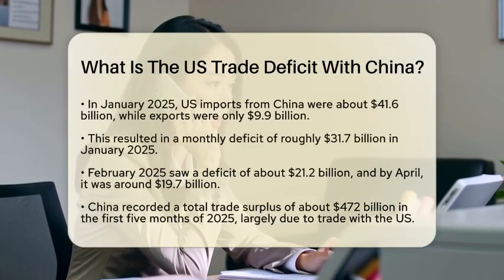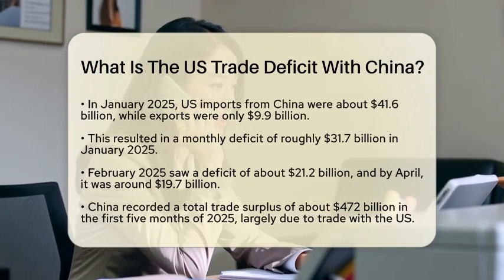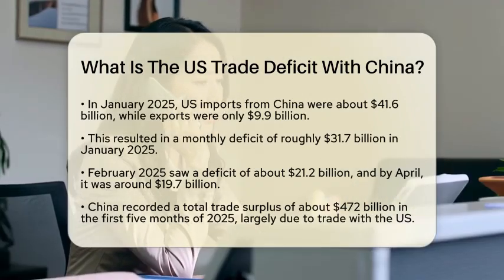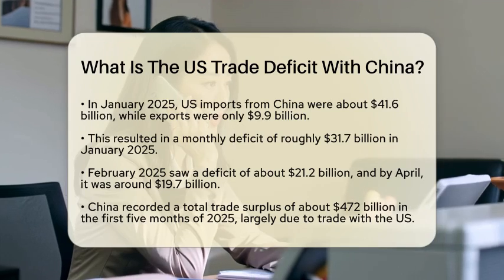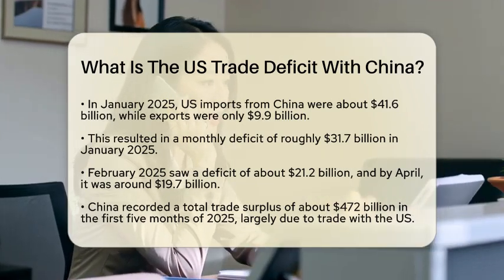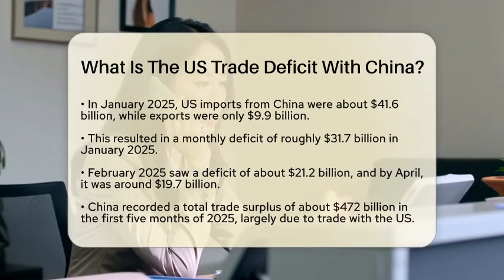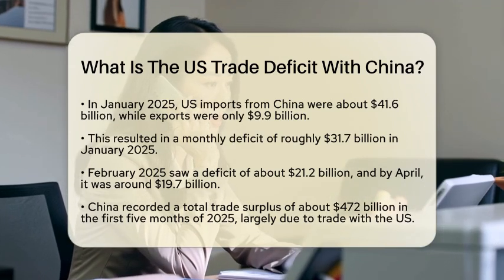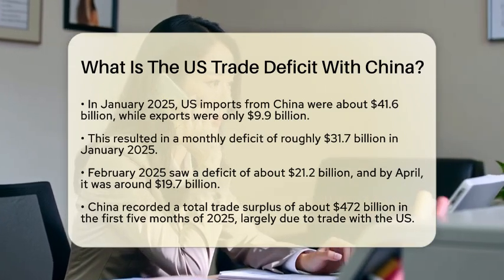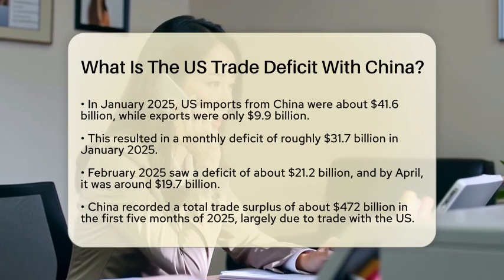In January 2025 alone, the US imported goods worth about $41.6 billion from China, while exports were only about $9.9 billion. This resulted in a monthly deficit of roughly $31.7 billion. February saw a deficit of about $21.2 billion. By April 2025, the trade deficit was around $19.7 billion.